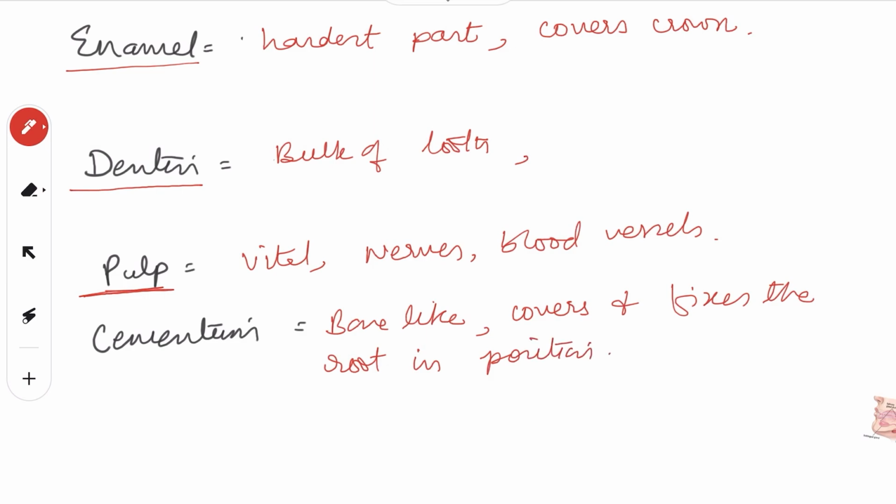So there are 4 layers. Outermost is the enamel. Under the enamel we have dentine. Under the dentine we have the pulp, and we have cementum, which helps to keep the tooth fixed in the socket, right? With this we come to the end of the first part of this chapter, right?